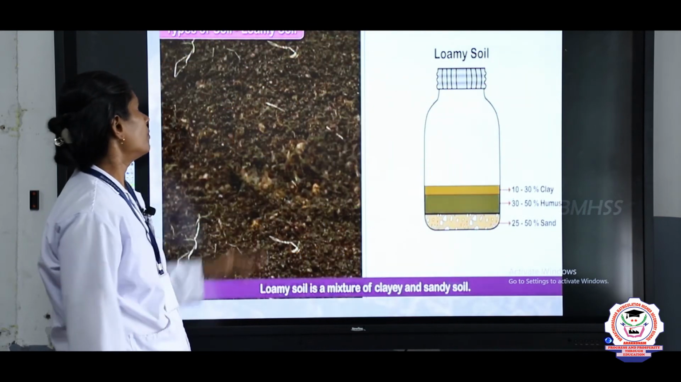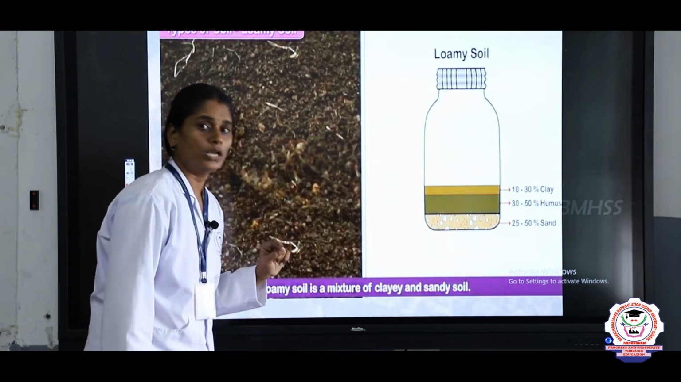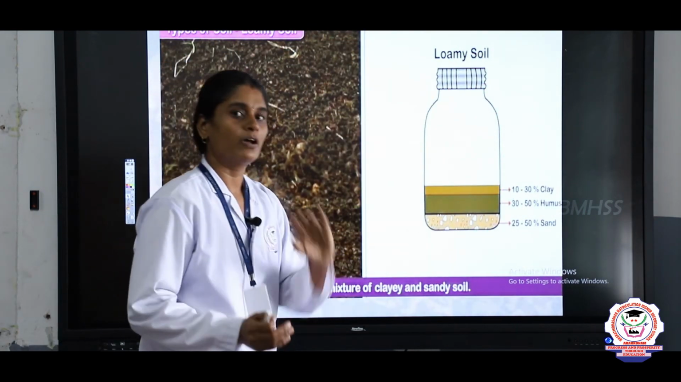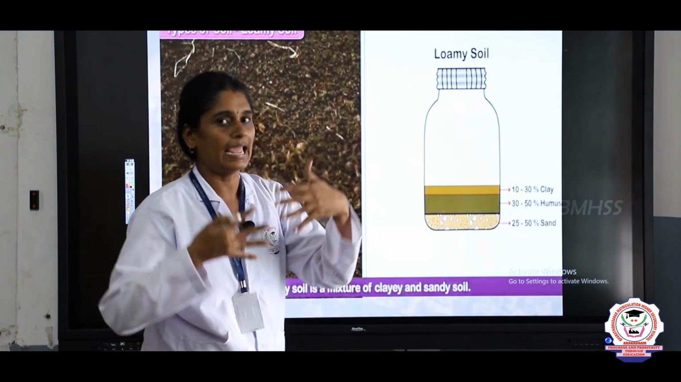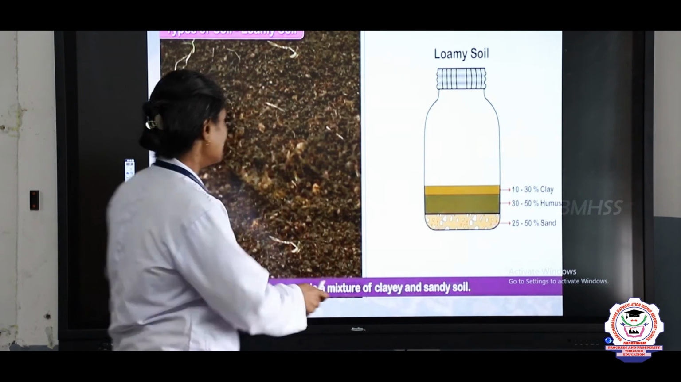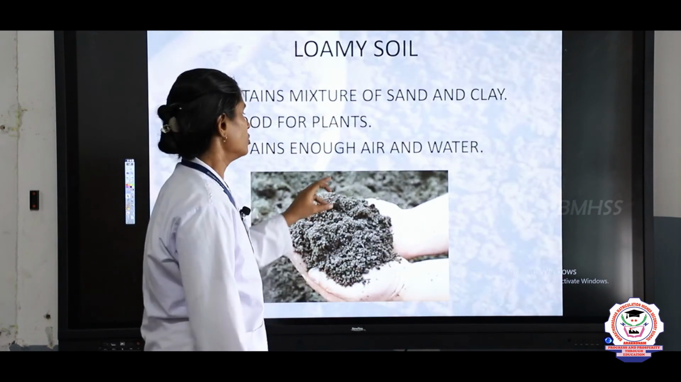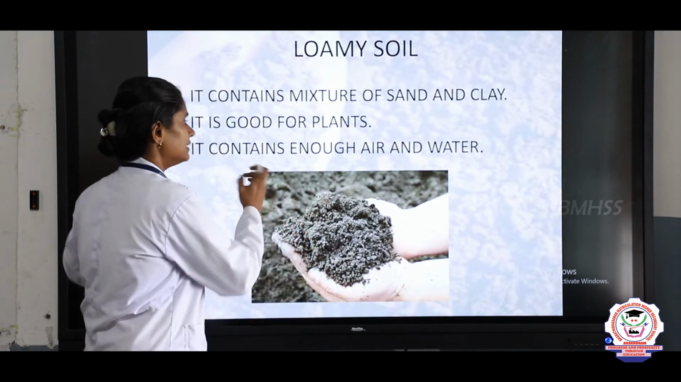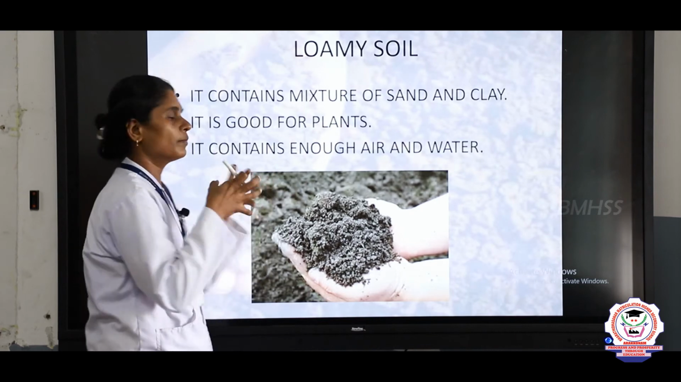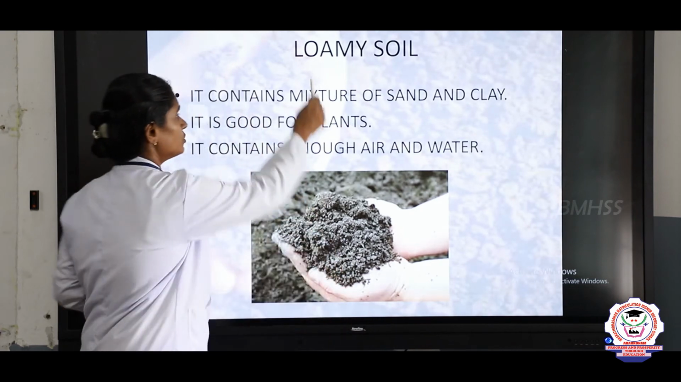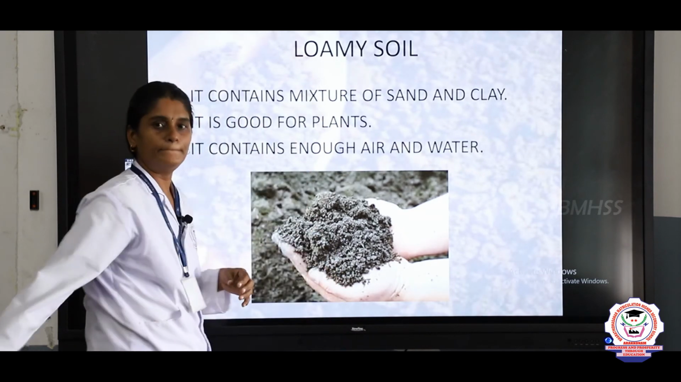Next we will see about loamy soil. What is loamy soil? Loamy soil consists of clay particles as well as sand particles. It is a mixture of clay and sand particles. In this loamy soil, you can see it has enough amount of air and water. It holds more air and water, and this loamy soil is good for the plants.